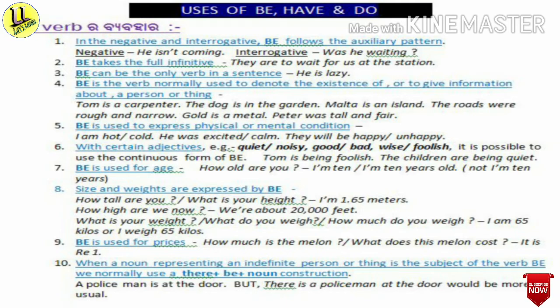Then about the 10th point, when a noun representing an indefinite person or thing is the subject of the verb be, we normally use a there plus be plus noun construction. Now you mark this construction. A policeman is at the door, but there is a policeman at the door would be more usual. That means we use this construction more than that construction.